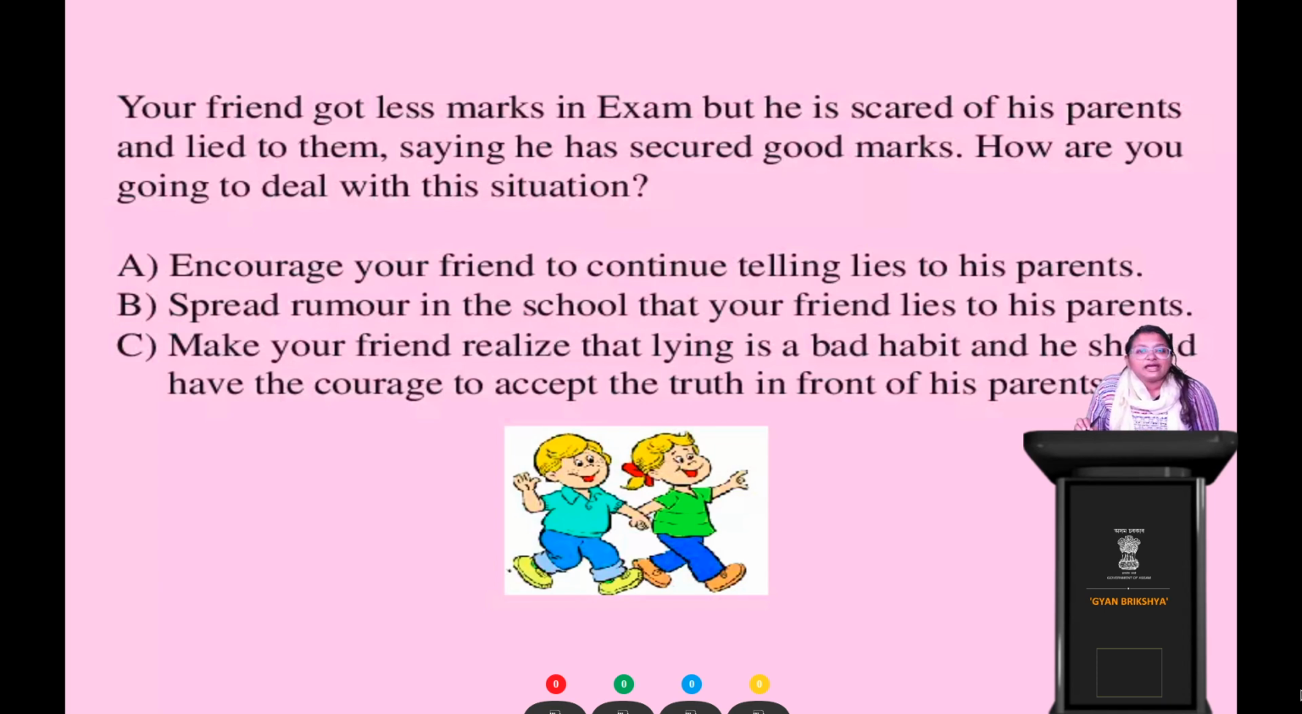So what is going to be your approach or attitude to deal with this particular situation? How are you going to deal with this particular situation? You will tell me what your approach and behavior will be. So you have three options in front of you. The first one is: encourage your friend to continue telling lies to his parents.